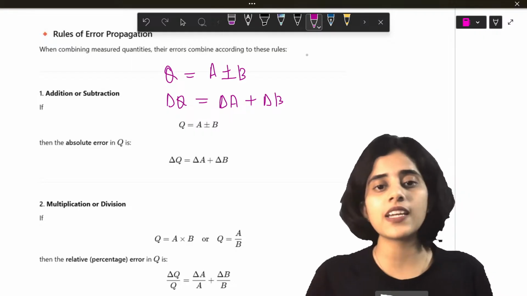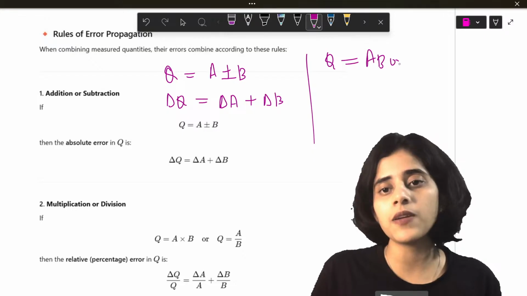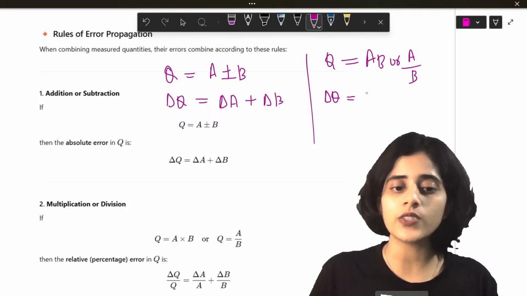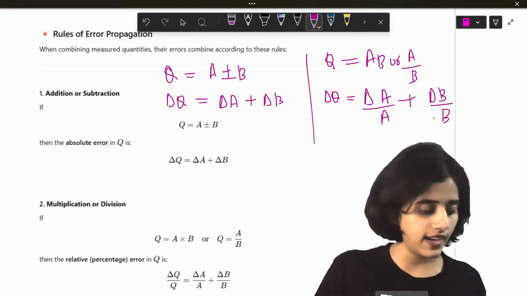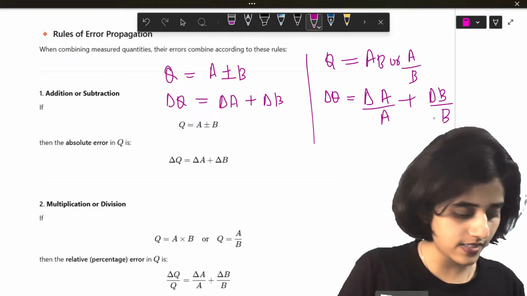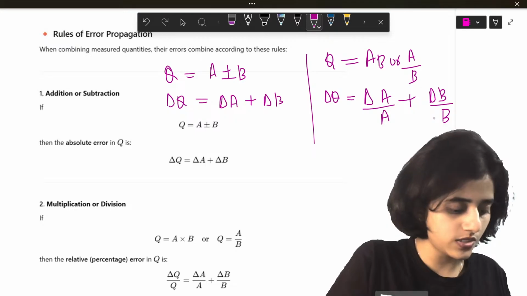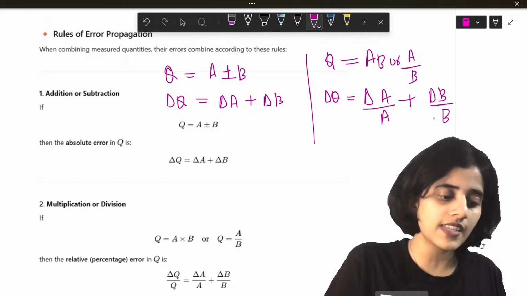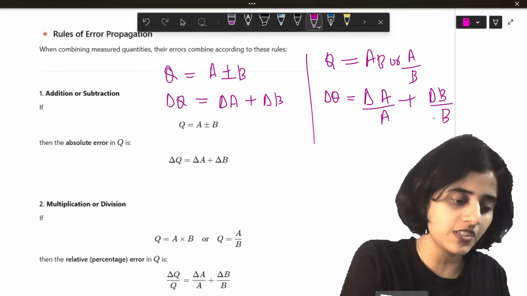Now in the case of multiplication or division, what will you do? If Q is equal to AB or A by B, then delta Q by Q is equal to delta A by A plus delta B by B. So this is the formula to find out errors. Okay. Just a second, students. Is this formula clear? There are so many questions in KCET where they ask you to apply these formulas. I will show you some questions.